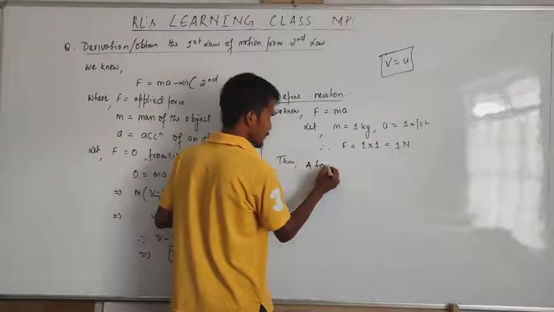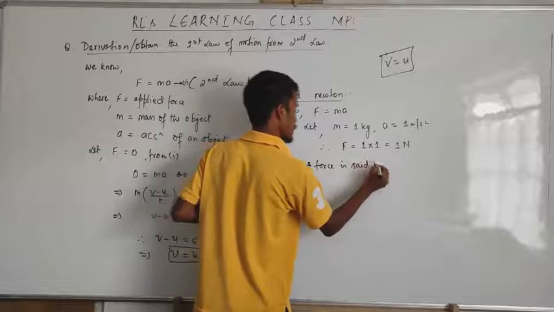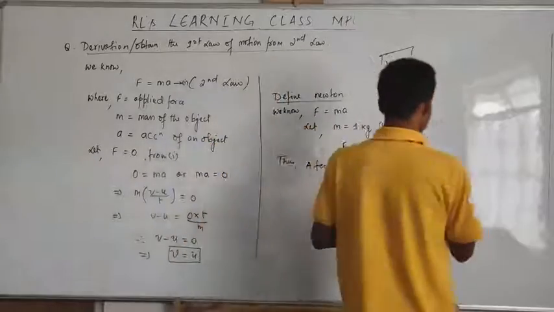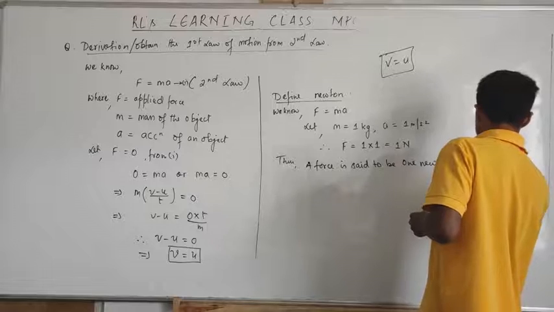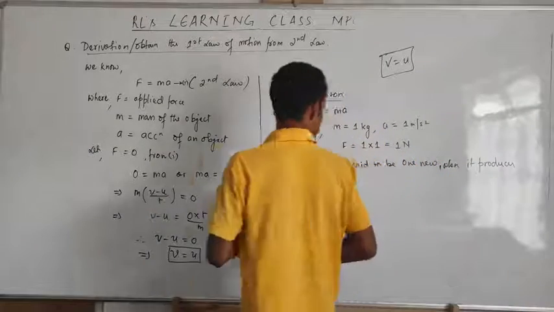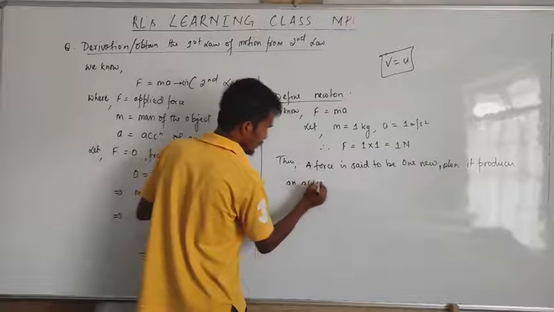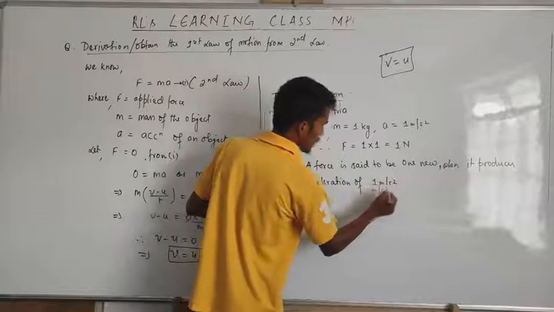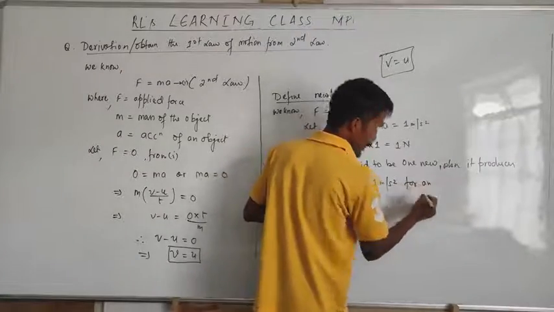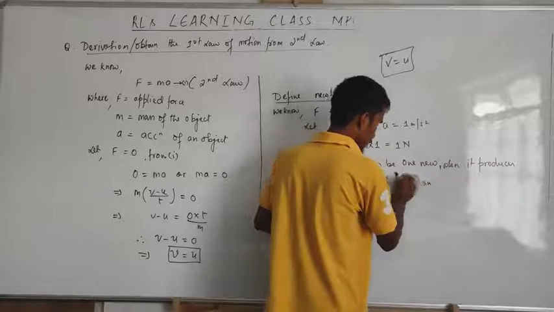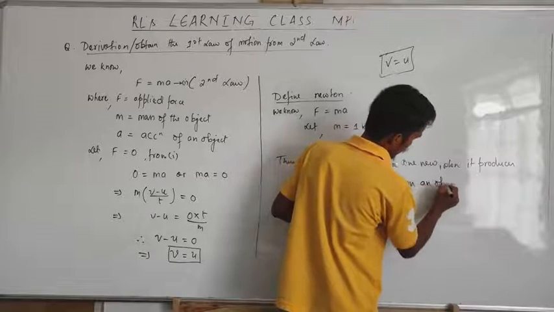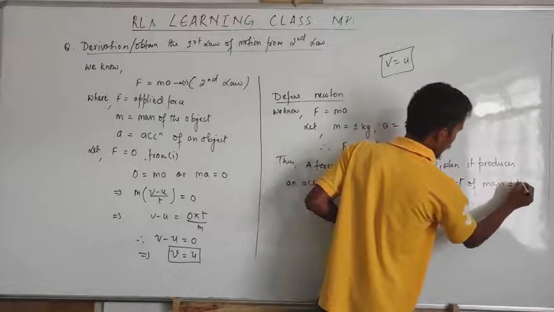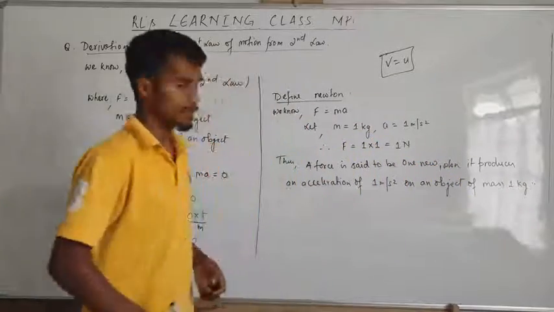A force is said to be 1 Newton when it produces an acceleration of 1 meter per second square on an object of mass 1 kg. That will be the definition of Newton.